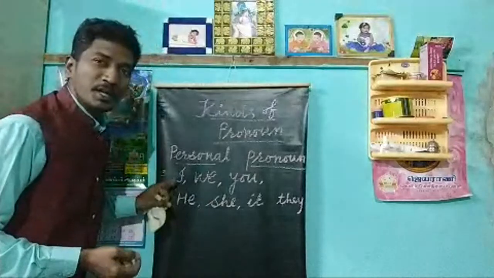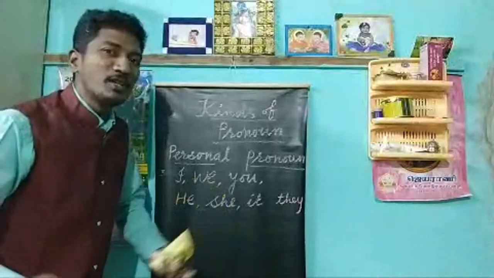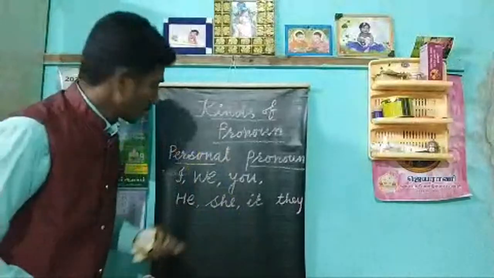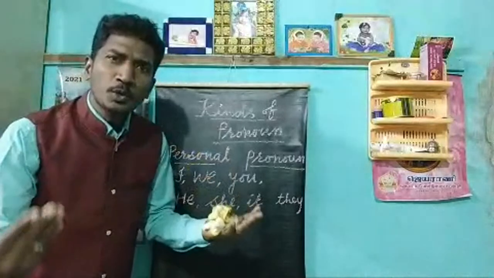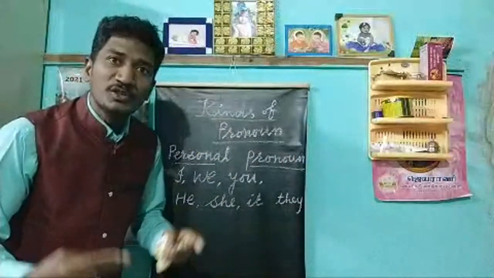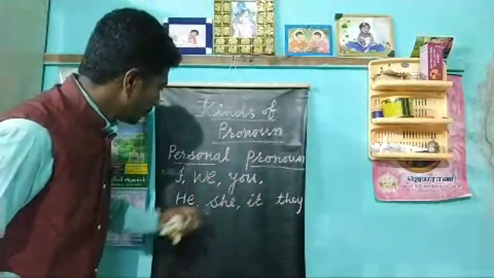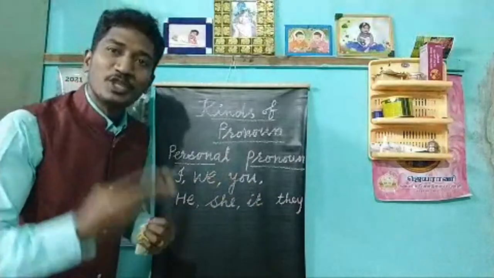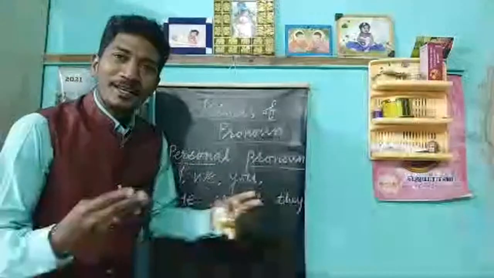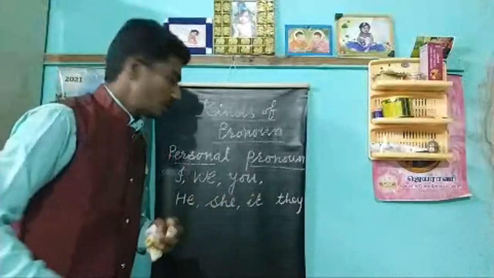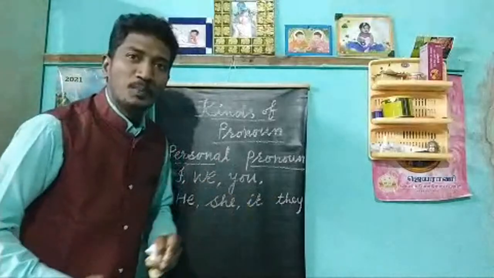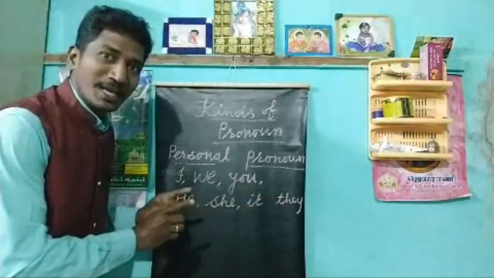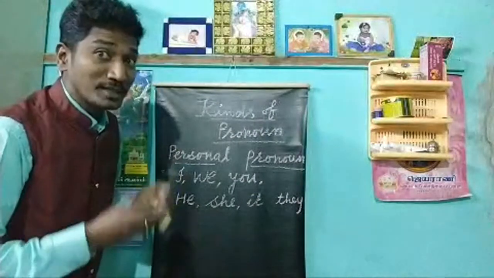So I am playing, I am standing, I am sitting, and we are in the ground, we are eating. You are a good boy, he is reading, he is helping me, she is a nice girl, she is a beautiful girl, she is very clever, it's a monkey, it's jumping on the tree, and they are all playing in the ground. So we say like this, they are used as a subject.